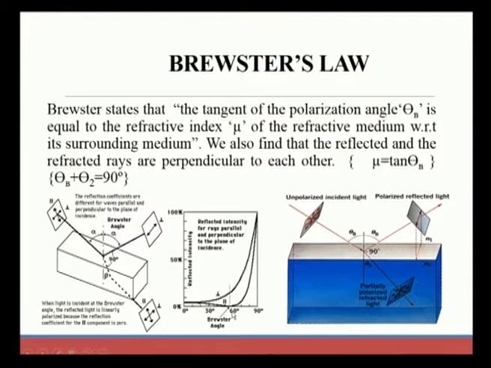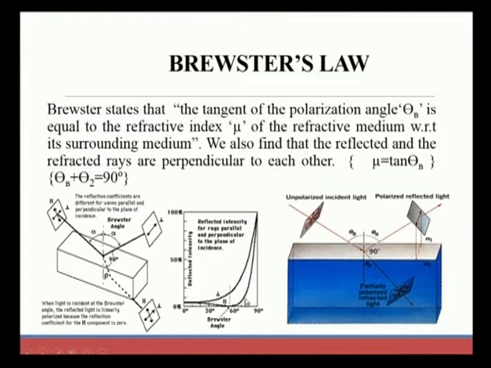From Brewster's law we can say how this angle behaves, that is, how the reflected intensity for rays parallel and perpendicular to the plane of incidence depends on the angle. For the parallel component, as the angle of incidence approaches the Brewster angle, the intensity increases. For the perpendicular component, the intensity is higher and reaches the Brewster angle very early. At a lesser angle, the perpendicular wave has more intensity than the parallel wave.